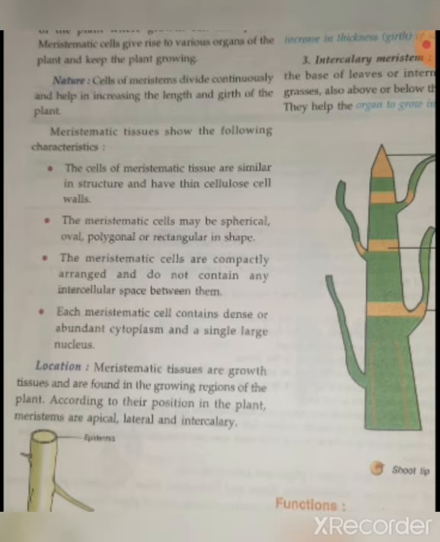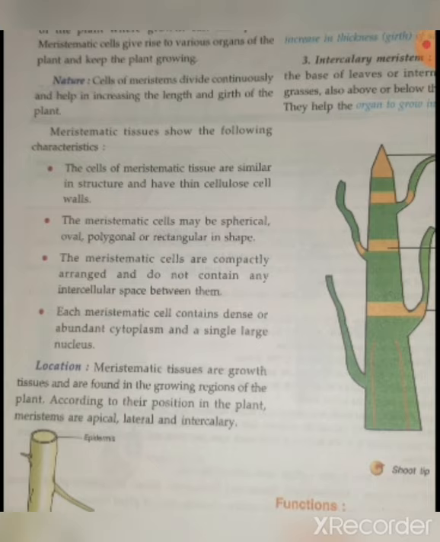These tissues contain thin walled, undifferentiated and actively dividing cells, which are found in those zones of the plant where growth can take place. Means these are found in the growing parts of the plant.